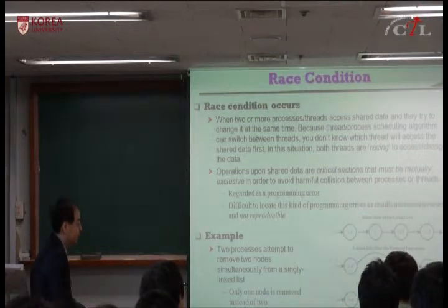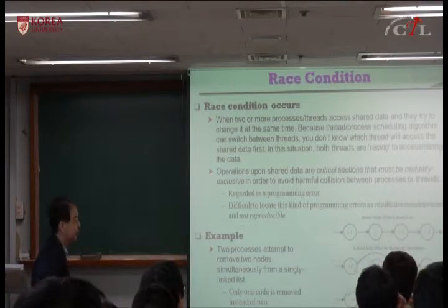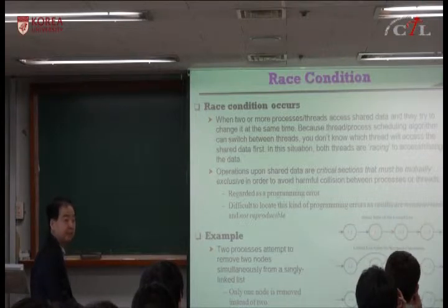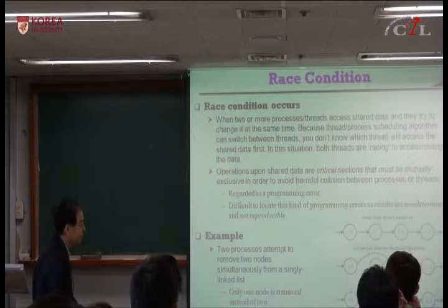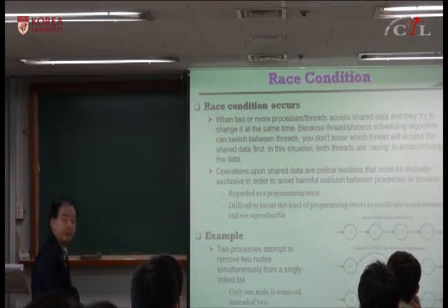And then you want to remove these two, but if you follow the linked list, you only remove one instead of two. Okay, that can happen. So before you do this, you have to protect this resource with a critical section, and only one process at a time can enter the critical section. After this completes, and then this is the linked list, using this pointer you can change to this one. I can remove two, but if you do it at the same time, then it can cause problems. Okay, these are examples of race condition.